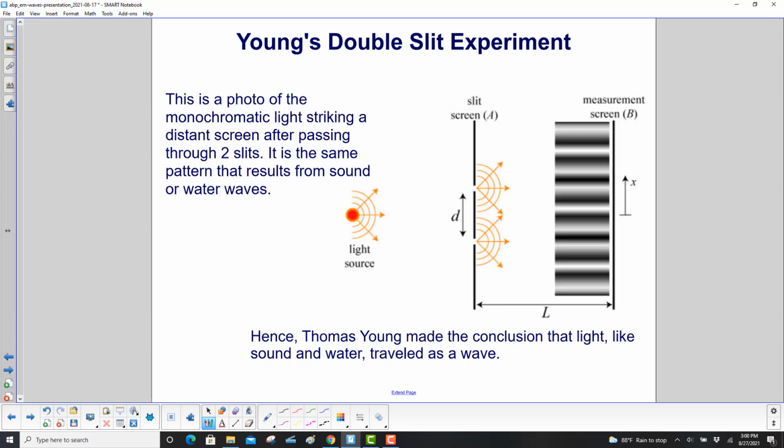This is a photo of the monochromatic light, which comes from over here, goes through the double slit, striking a distant screen after passing through the two slits. It is the same pattern that results from sound or water waves. Hence, Thomas Young concluded that light, like sound and water, traveled as a wave.